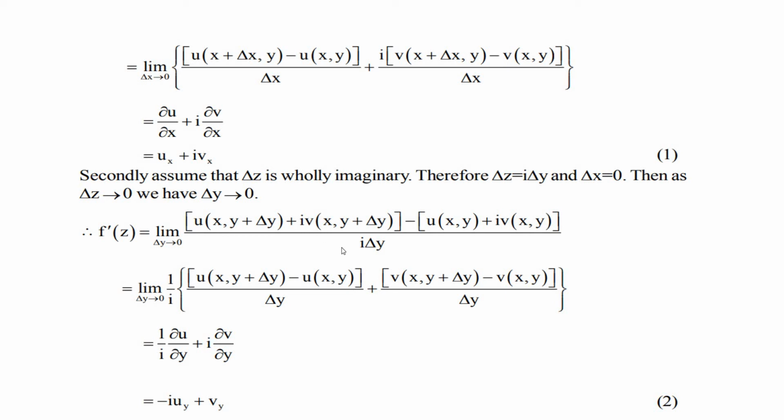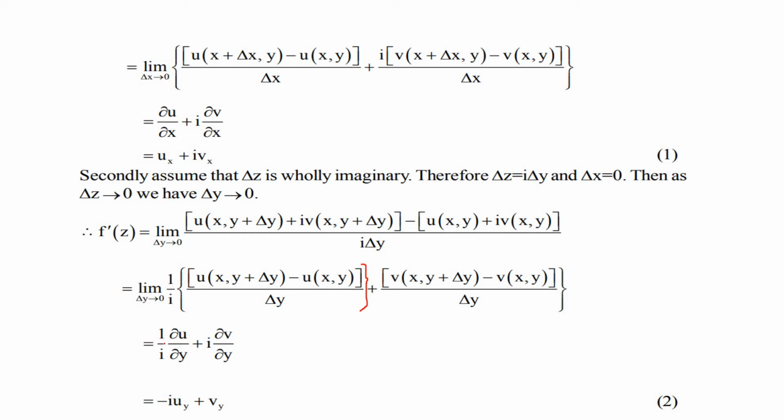in the imaginary part, this i and i are cancelled. Then the balance is [v(x, y + Δy) − v(x,y)] / Δy. This 1/i is only for the first term, because in the second term this i and i are cancelled.